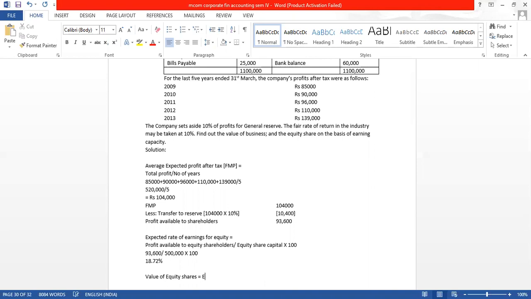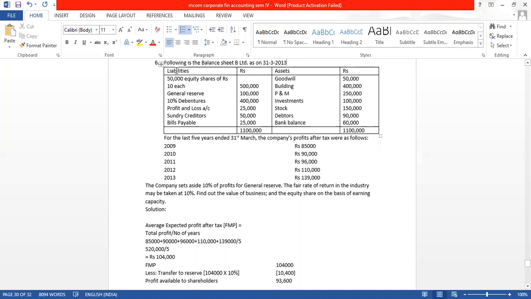Value of equity shares will be expected rate of earnings, what we have found out, divide by normal rate of return, which is given in the question, into the paid up value per share. How much is the paid up value per share? That is given, it is 10 rupees.